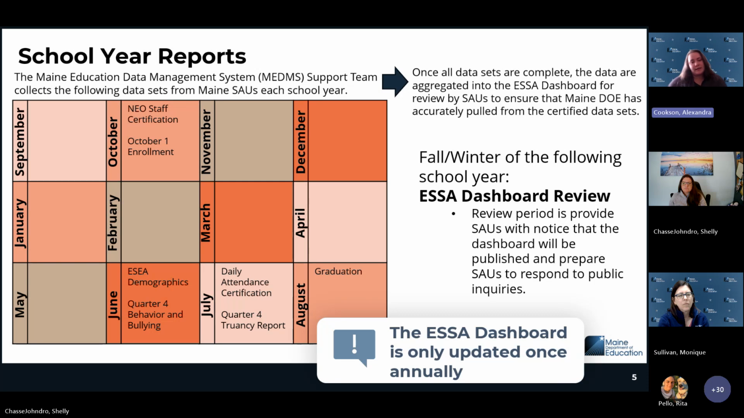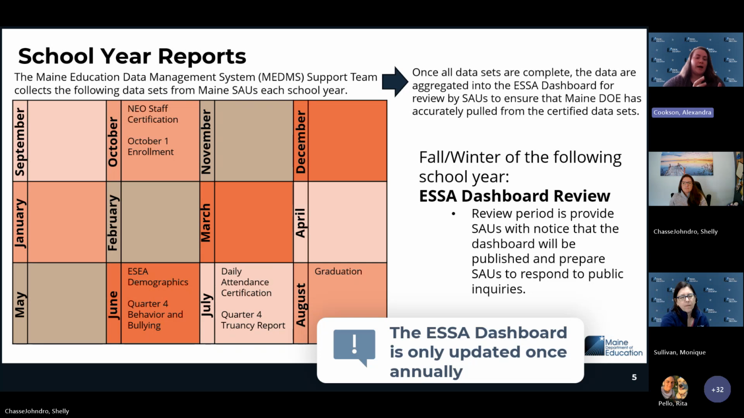So that's when we would then take the data and put it together into this report as well as other reports. Other reports we do are ESSA demographics in June. The collection is usually based on a reporting day in May, and then we have a certification in June. The last report that we collect from a school year is the graduation report, which is due in August. And so we need all of these reports in order to develop the ESSA dashboard, because it is an aggregation of all of the data that we have based on those data sets.